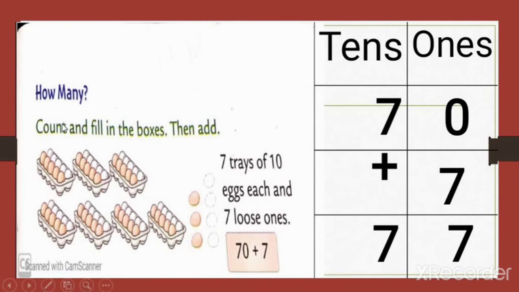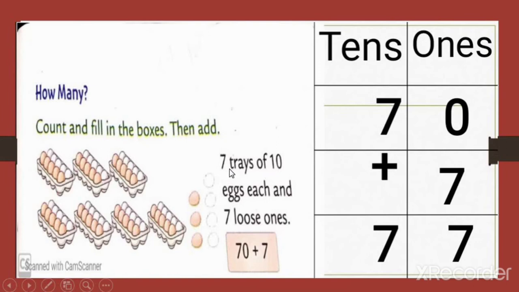In the previous lecture, we learned about count how many. How can we count given word problems in the form of tens and ones? Look, 7 trays of 10 eggs each and 7 loose ones. If we want to count this sum, first of all we have to count the tens form.